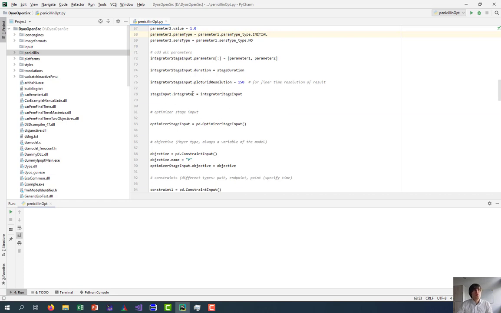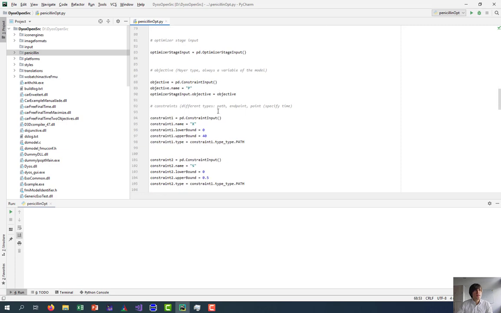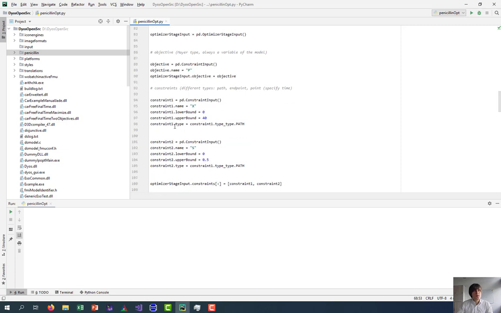Now let's look into the optimization part. First of all, we need to define our objective function, which is in this case P, the amount of penicillin. And we have two constraints defined. The first constraint is the biomass, which is a path constraint, and it has to be less than 40.